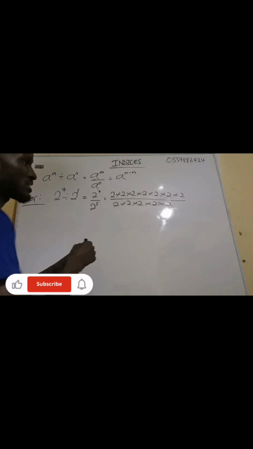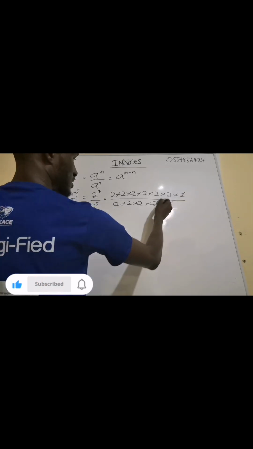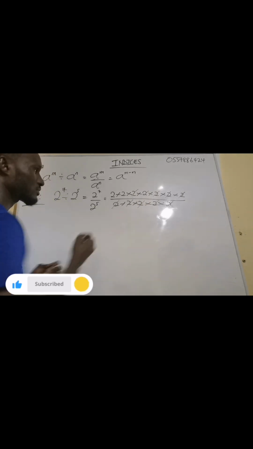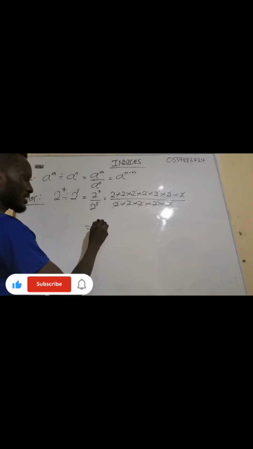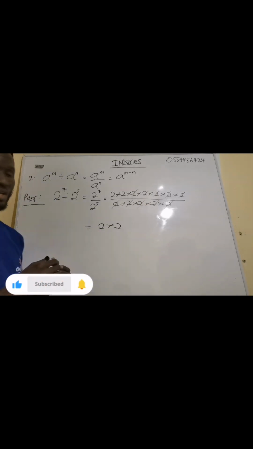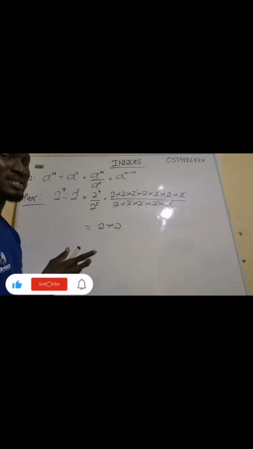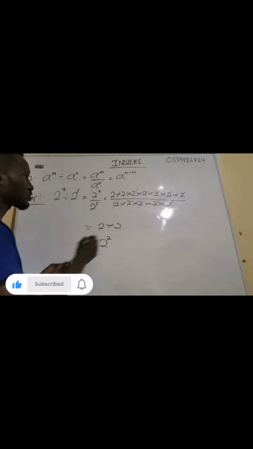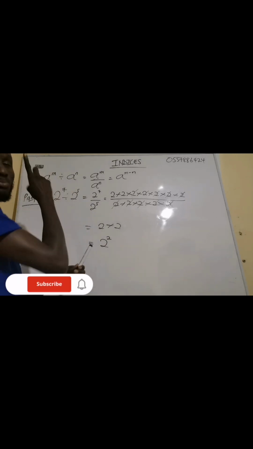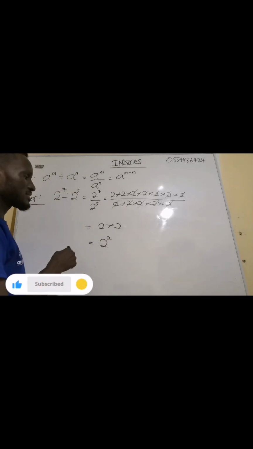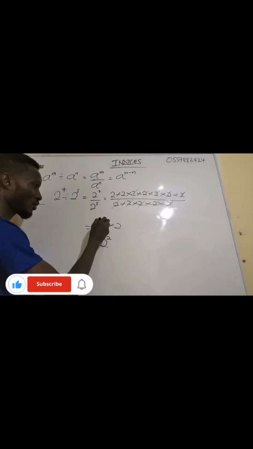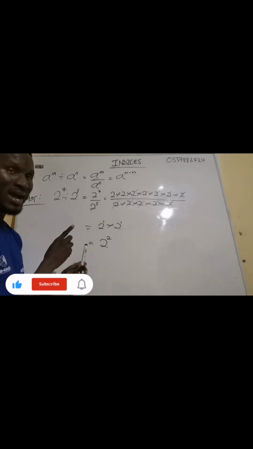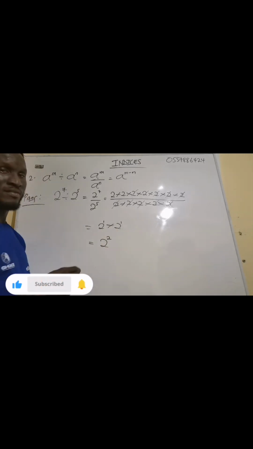Now what is going to happen here? This one will cancel this, this one will cancel this, this one will cancel this, this one will cancel this, this one will cancel this one. So the whole answer now is 2 times 2. And what is 2 times 2? The 2 is multiplied by itself 2 times, which will give us 2 exponent 2. Or if we apply the first property, the multiplication property, this one having the exponent of 1, this one having the exponent of 1, so you add the exponent 1 plus 1, which will give us 2.